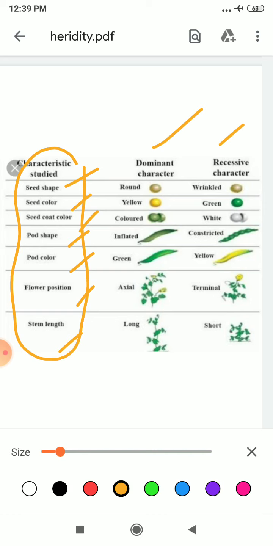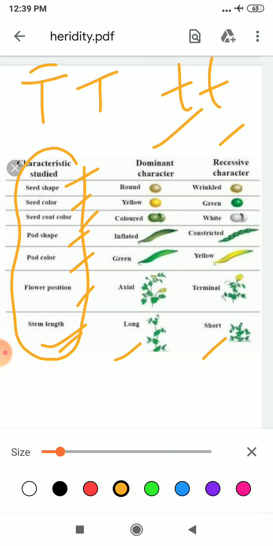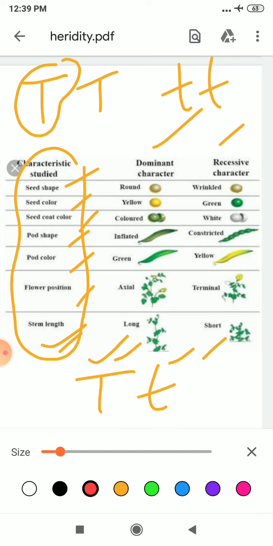For example, your stem length can be long, it can be short. Tallness is expressed by capital T, and dwarfness is represented by small t. Here your capital T is expressing itself, that is why it is dominant. But if one is capital and one is small, then which will express itself? It would be capital T. Why? Because this is your dominant feature.